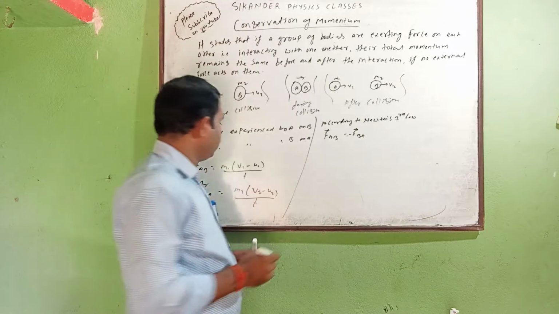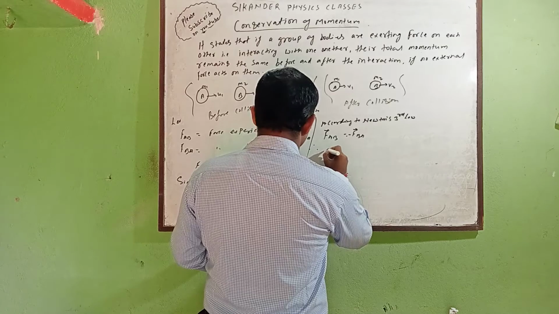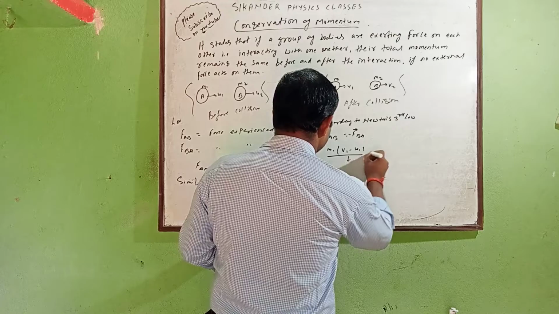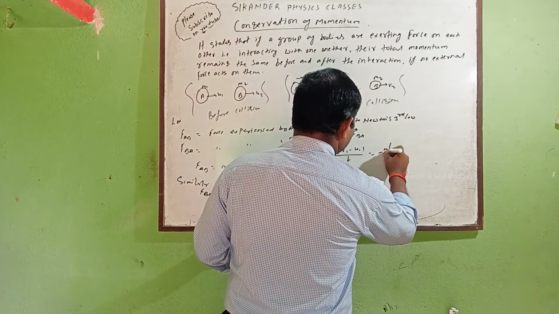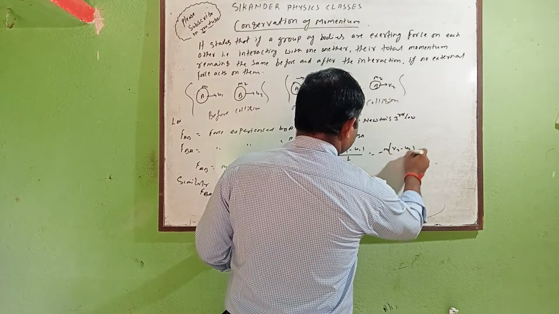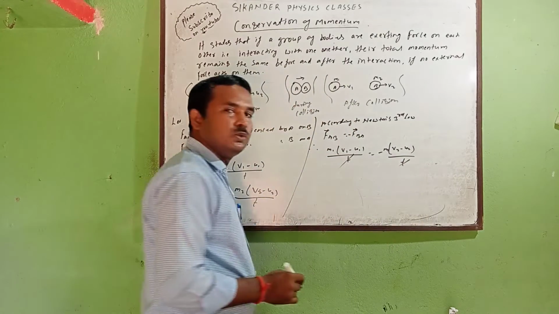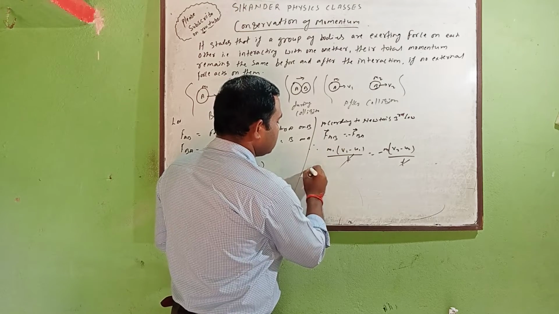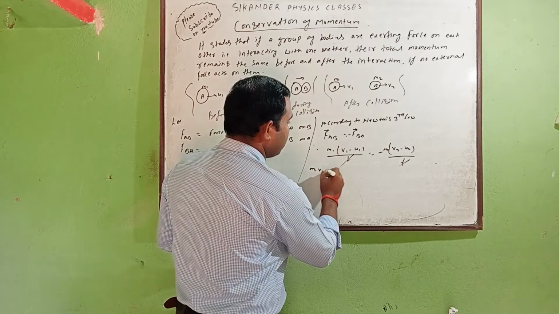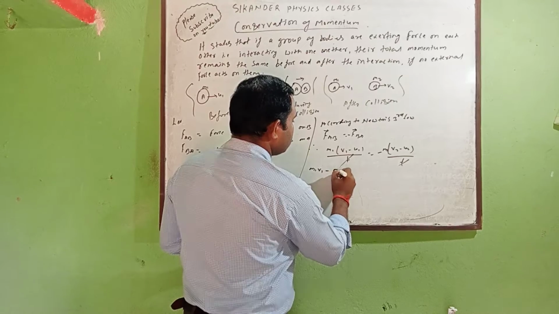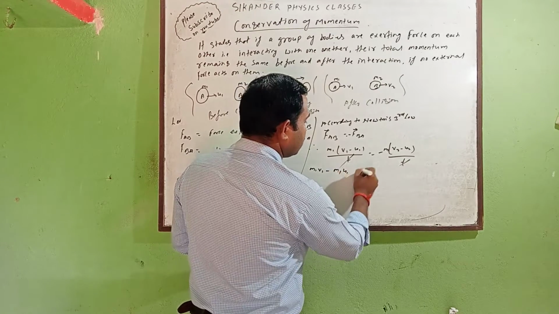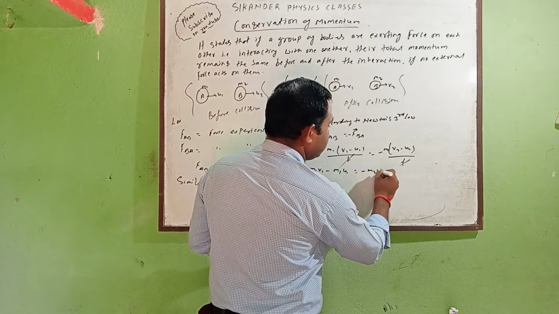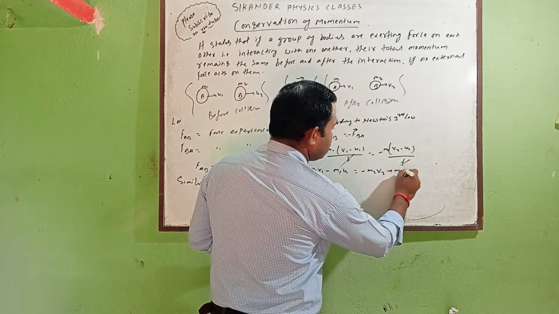So you can put the values: m1 (v1 minus u1) divided by t equals minus m2 (v2 minus u2) divided by t. The t and t cancel out. Now multiply this out: m1v1 minus m1u1 equals minus m2v2 plus m2u2.